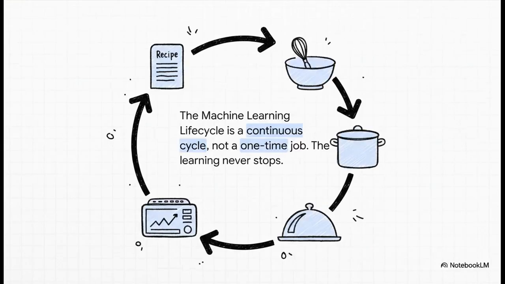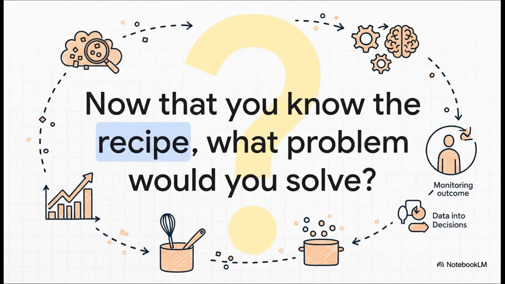And that brings us to the most important takeaway of this whole thing. The machine learning lifecycle isn't a straight line that you just finish. It's a continuous, repeating cycle of building, deploying, monitoring, and going back to improve it. The learning never, ever stops. So, there you have it. From defining the problem to constantly monitoring the result, that's the full recipe for building a machine learning model. It's an incredibly powerful workflow that transforms data into decisions. The only question left is, what problem would you solve with it?